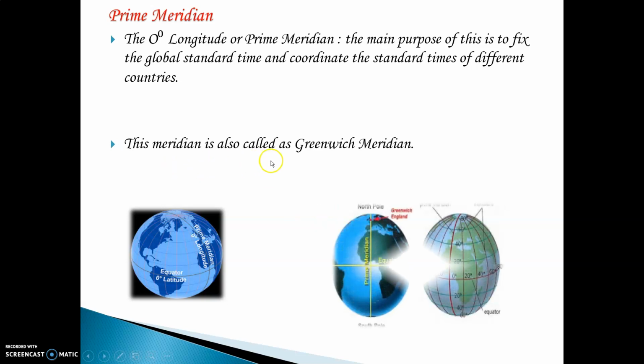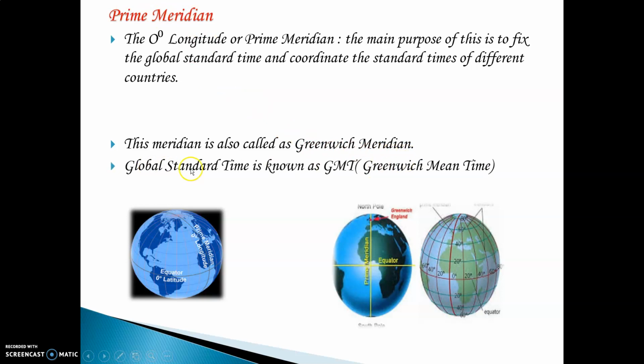This meridian is also called the Greenwich meridian. It passes through a place in England called Greenwich. Since it passes through that particular area, it is called the Greenwich meridian. So the prime meridian is also called the Greenwich meridian. Global Standard Time is known as GMT, Greenwich Mean Time. That means the time used by the entire world is called Global Standard Time.